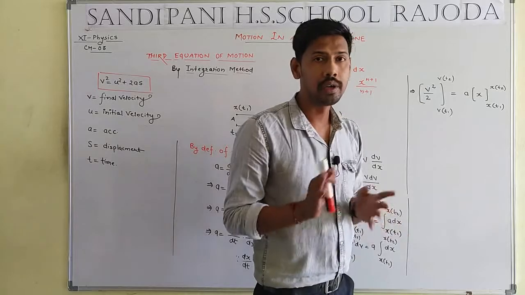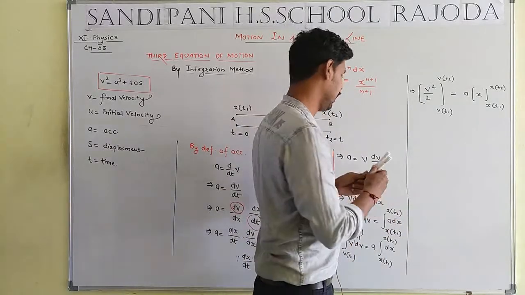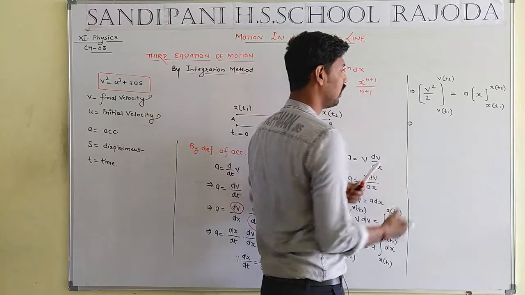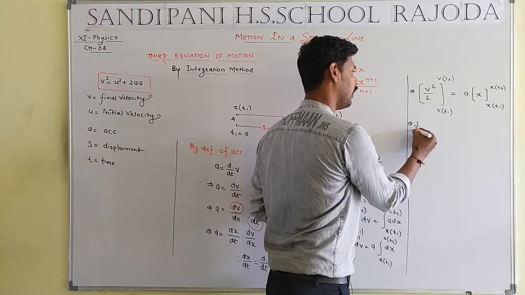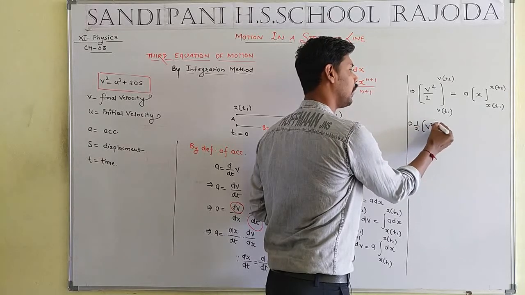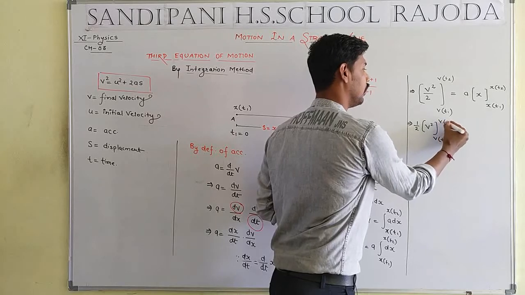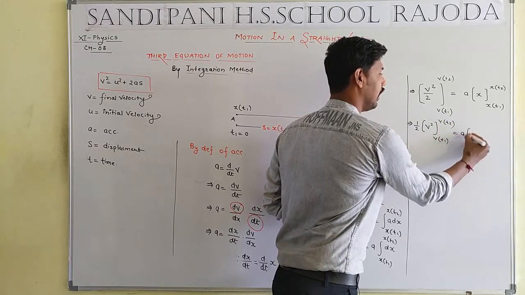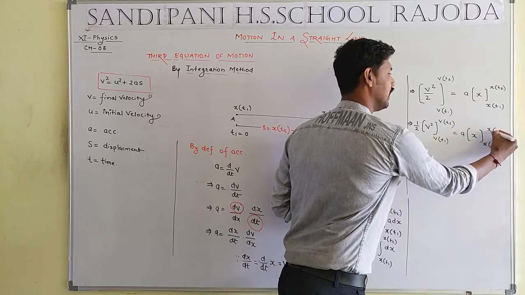Now time to take upper limit minus lower limit, but before that we take the constant outside the bracket, such that 1 by 2 v squared, limit vt1 and vt2, here a x, and xt1 and xt2.